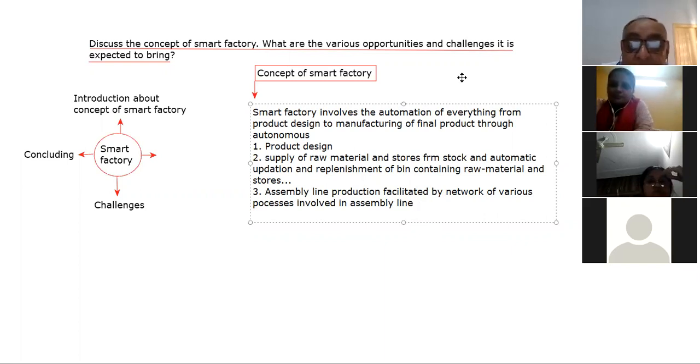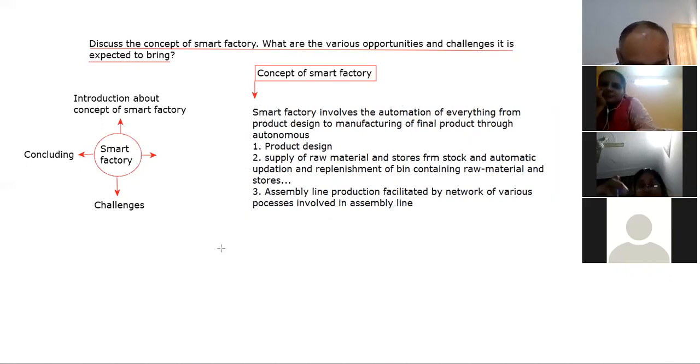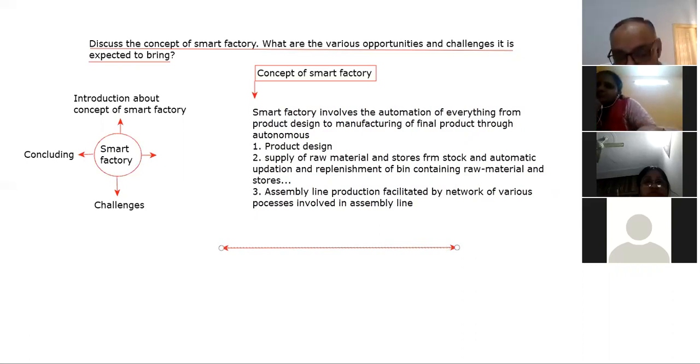Now the next thing is assembly line production facilitated by a network of various processes involved in the assembly line. Beta, in this chain there were men standing here, here, here. Let's suppose we remove the men and make robots stand here.